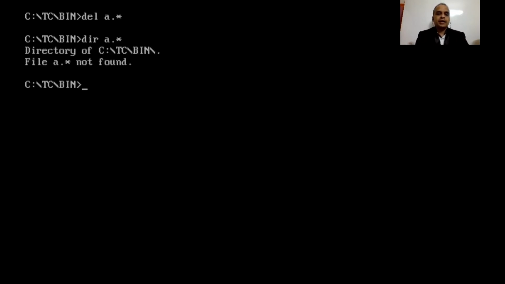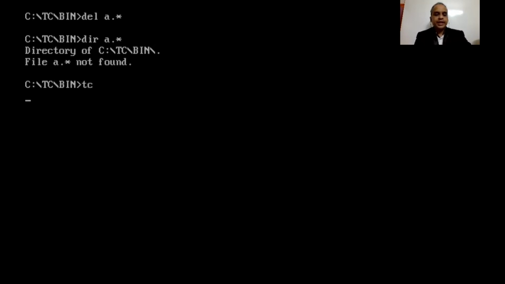So what I'm doing is deleting all the files with the name a with the command del a dot star. Star says all. And to check whether there are any files present with the name a, we give the command dir a dot star, and we get a reply from the machine: file a dot star not found. That means no file named a is present in the machine, right?